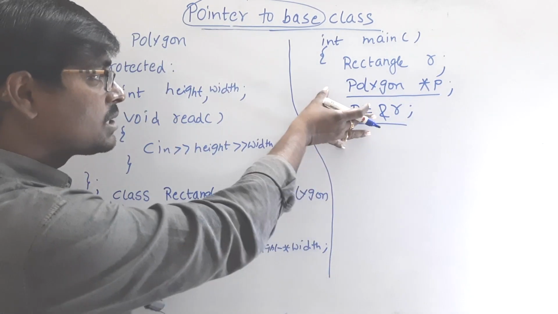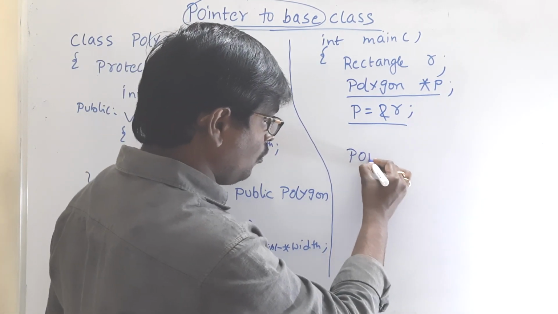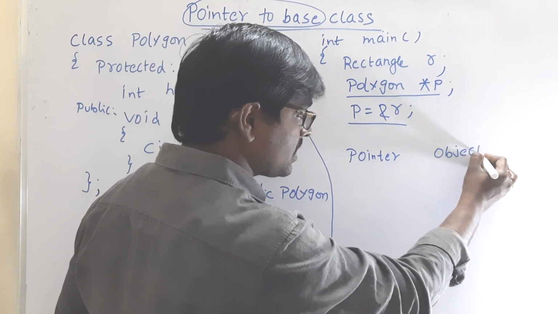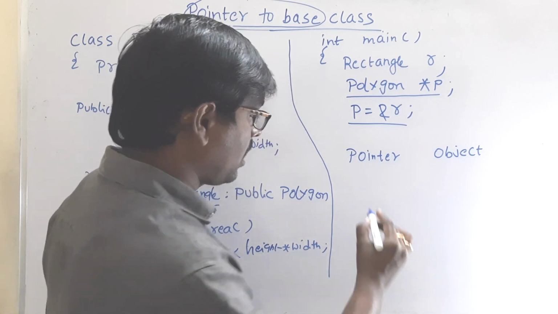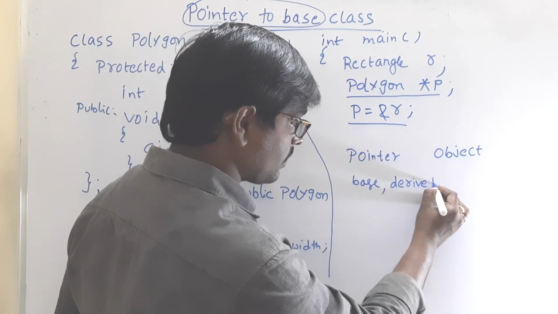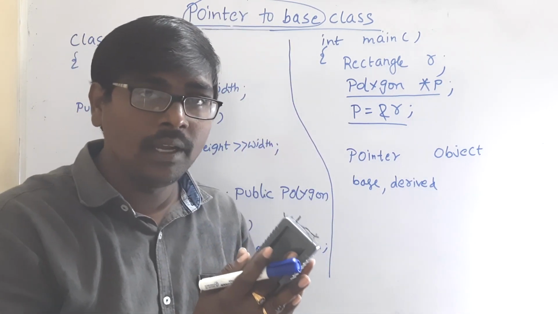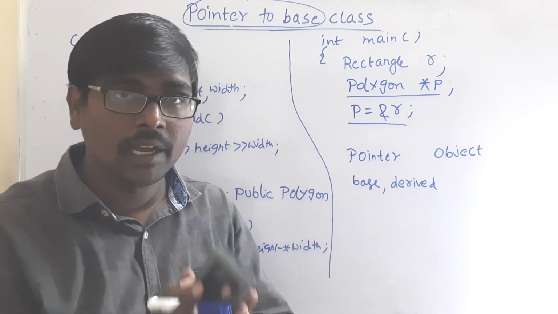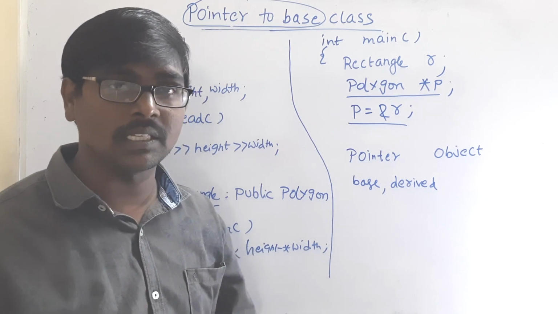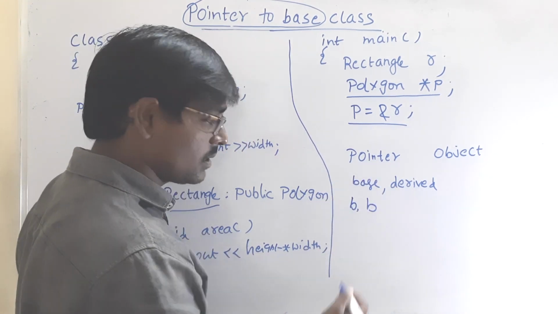Before explaining this one, I will explain two things. We have two terms: one is pointer, second one is object, in terms of base class and derived class. Now what are the combinations? A pointer of base class stores the address of an object. Pointer is base, object is also base.